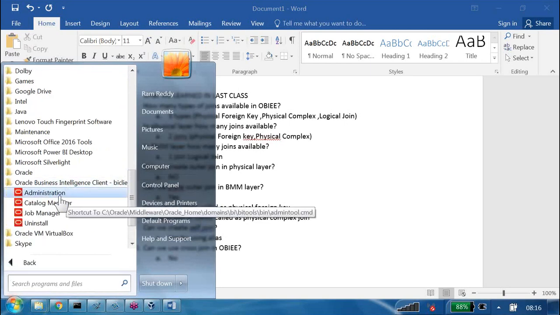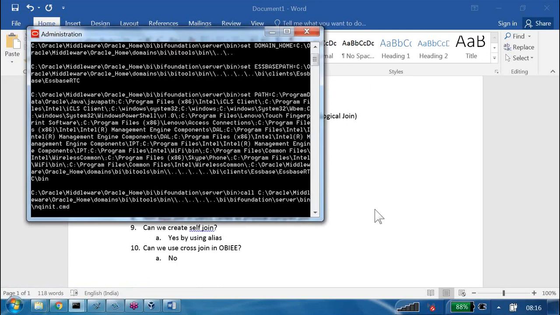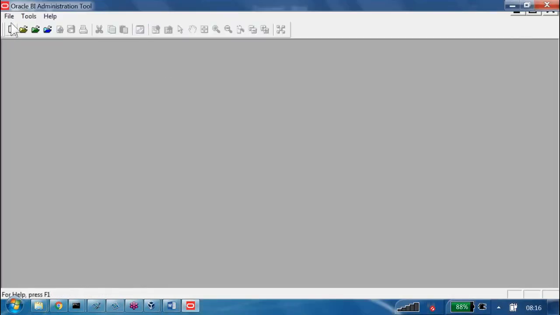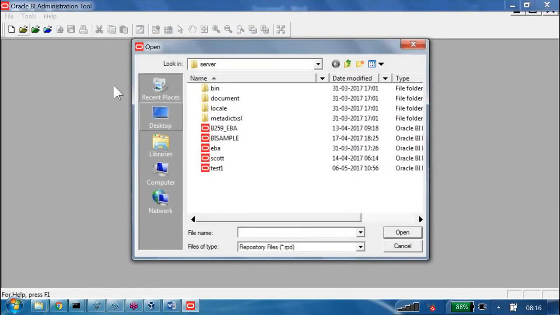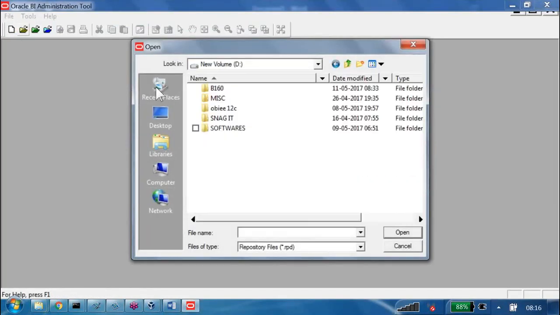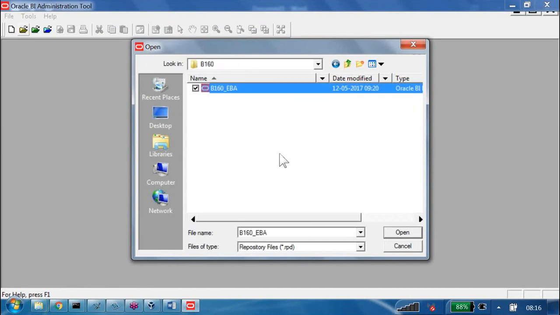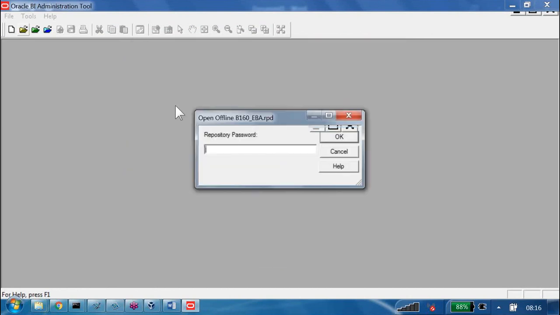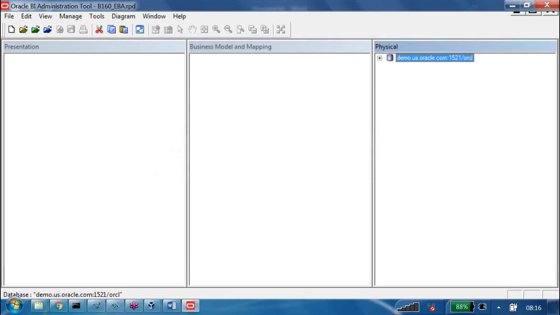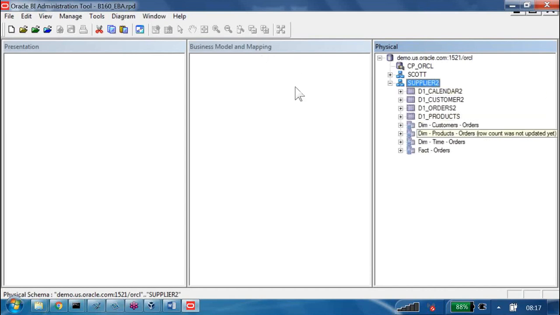If you open the administration tool, let me open it. Then I am opening our RPD, which is available in the D drive in our folder B160. This is our RPD. The password is RRITech123. I've opened it. Now I am expanding here. We want to work with the supplier too. In that we have tables as well as aliases.